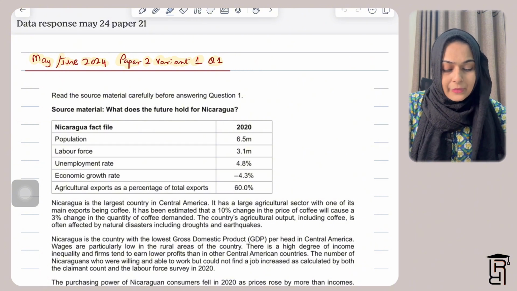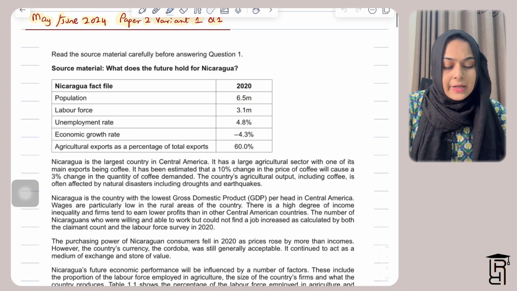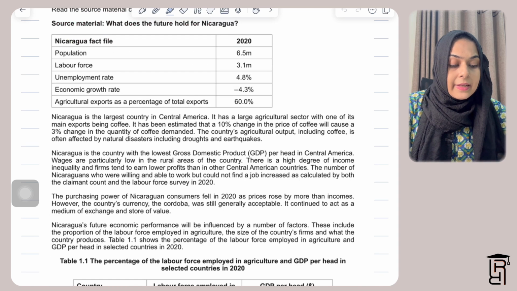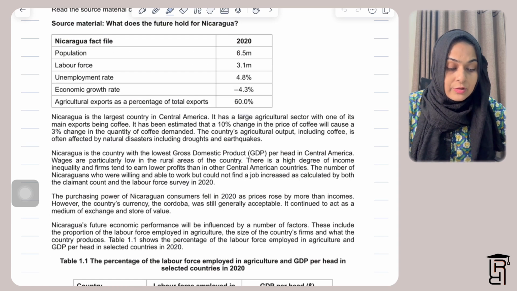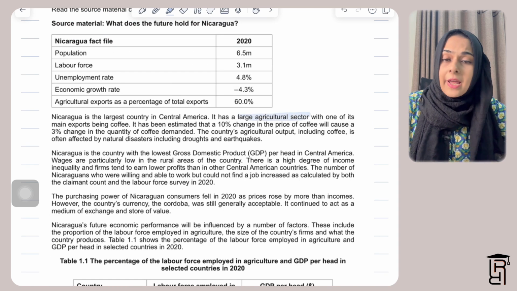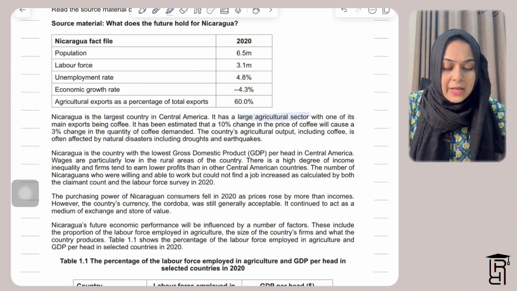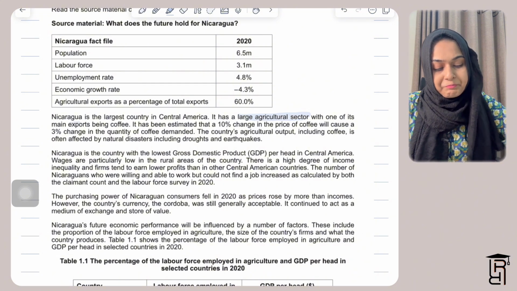So then they are saying here, Nicaragua is the largest country in Central America. It has a large agricultural sector. So they have told you that they depend on agriculture, with one of its main exports being coffee.